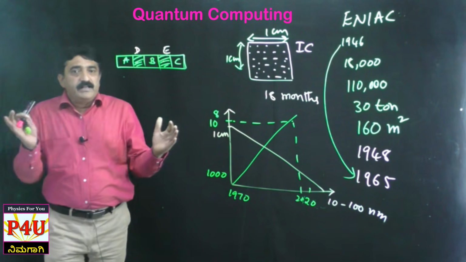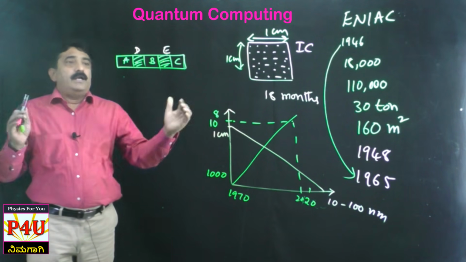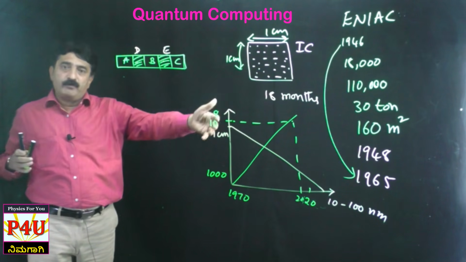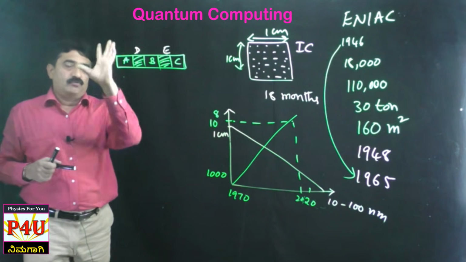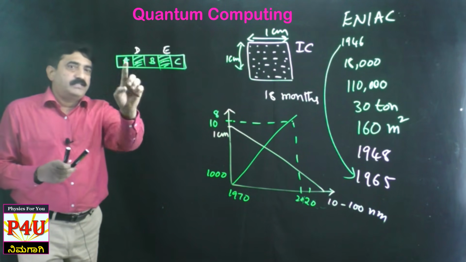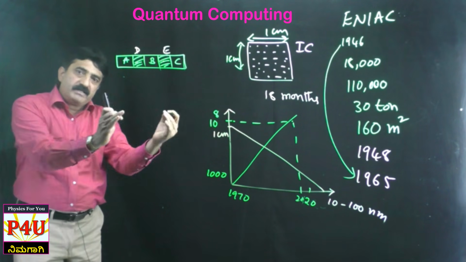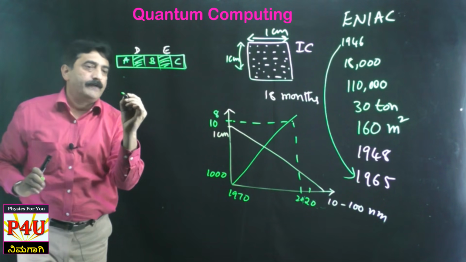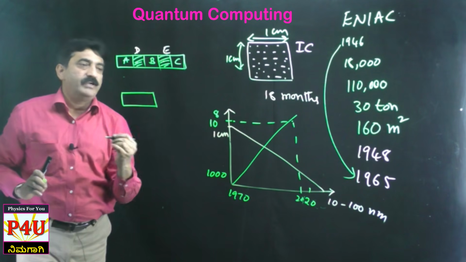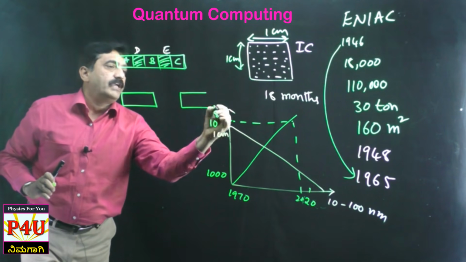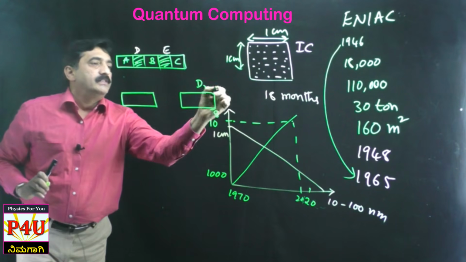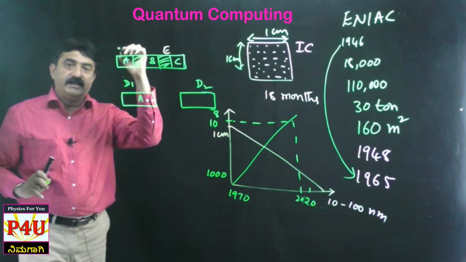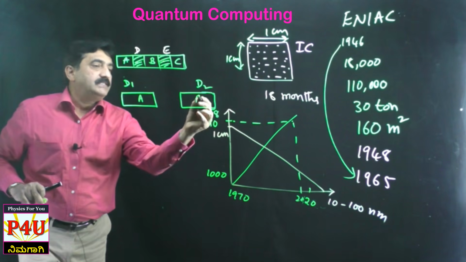Sir, if I increase the number of components, like if I increase the students, what will happen? Yes, I will tell you. Okay, this is one desk. Now I take the same example and put it in some other form. Just listen here. This is desk 1, this is desk 2. One student is sitting here, let us say A is sitting here, B is sitting here.